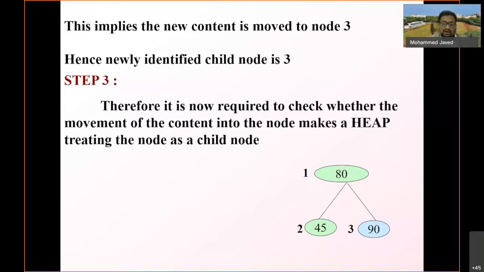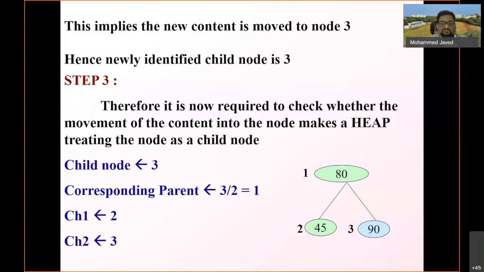Again I have to check whether the value of this child is greater than the parent node. If yes, then the swapping should take place again, and the highest value within the heap should occupy the top position.